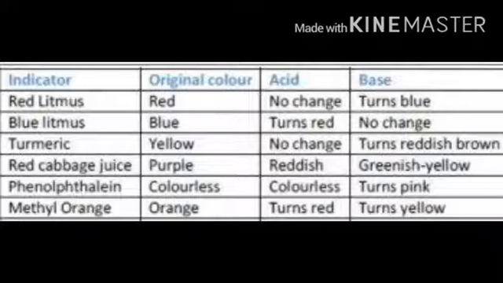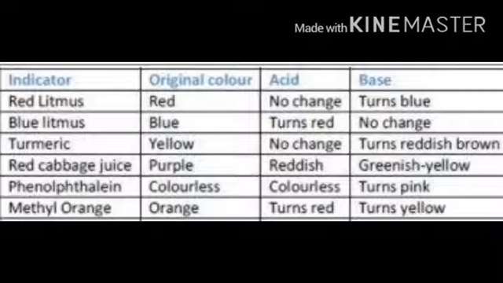Now I will tell you the indicators, their original color, whether there is a color change when we put the indicator in acid, and what color there is in base. Means the indicators are used to check acid and base, whether they change their color or not. First is red litmus paper. Original color is red. In acid no color change. In base it turns to blue. Now the blue litmus paper. The original color is blue. In acid it turns to red color, and in base there is no color change.